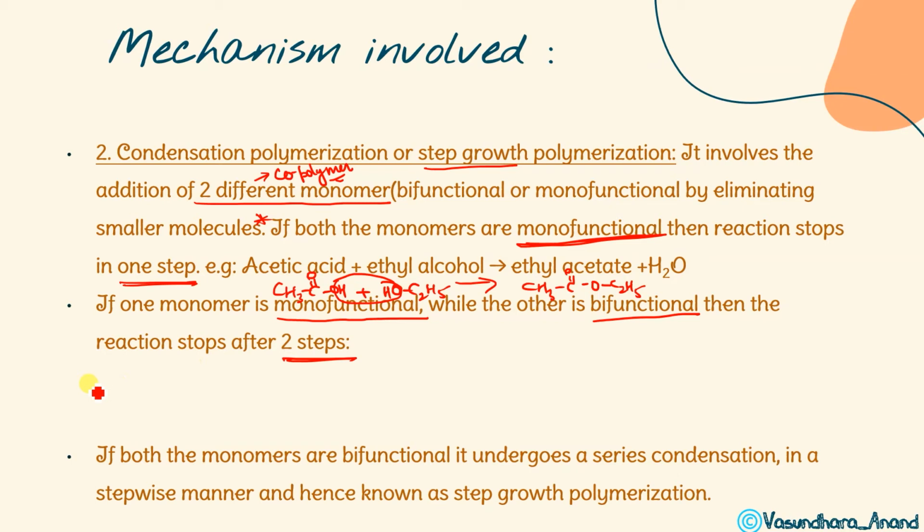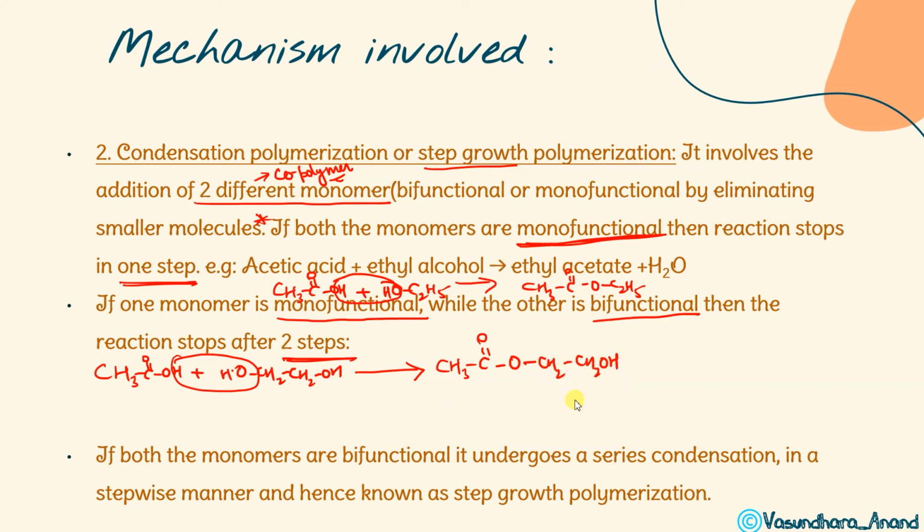Let's take an example: CH3COOH, acetic acid, and ethylene glycol. Here, this is bifunctional and this is monofunctional. So how will it stop? The reaction will be in two steps. What will happen in the first step? H2O will come out and it will form CH3COO CH2CH2OH.